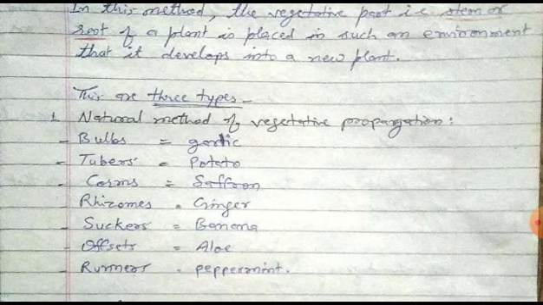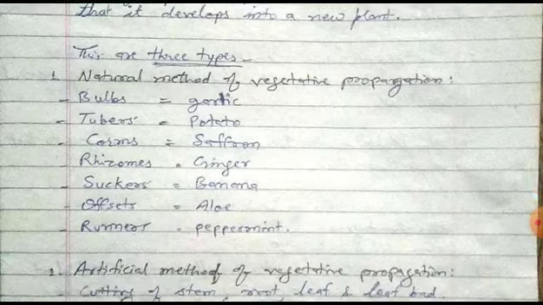Bulb example is garlic. Tuber example is potato. Corm example is saffron. Rhizome example is ginger. Sucker example is banana. Offset example is aloe. And the runner example is peppermint.